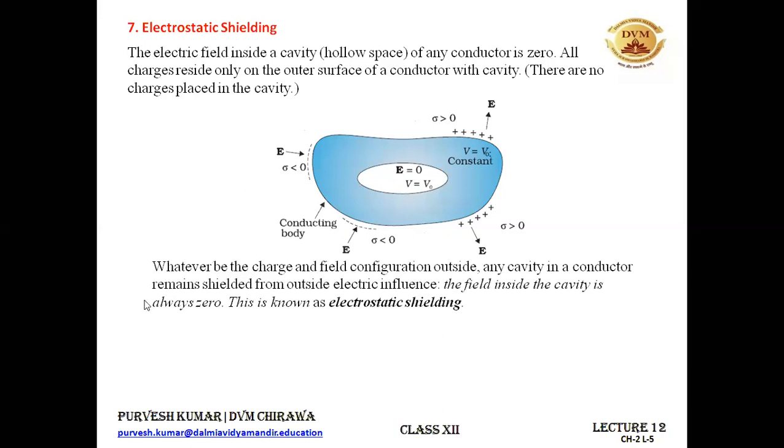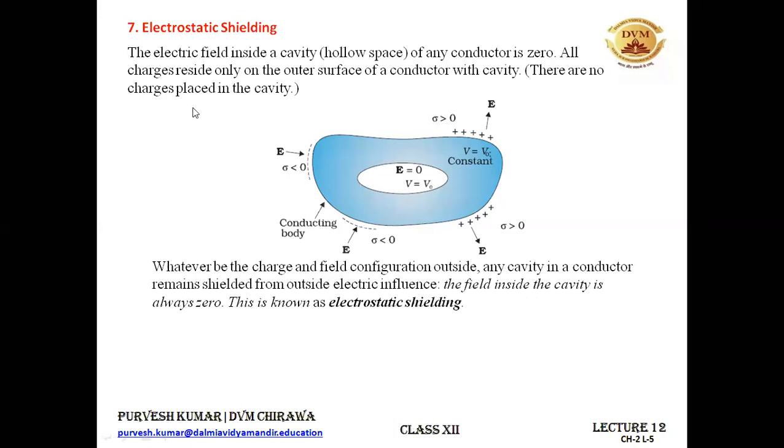All right. So whatever the charge and field configuration outside, any cavity or hollow space inside a conductor remains shielded from the outside electric influence. The field inside the cavity is always 0. This is known as electrostatic shielding. Electrostatic shielding means that we are shielding something from external electric influences, because we know that inside the conductor, the electric field is always 0. So we are using this property to keep our specimens safe, so that they are not affected by the external electric field. This is what electrostatic shielding is.